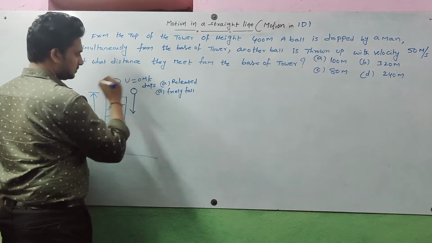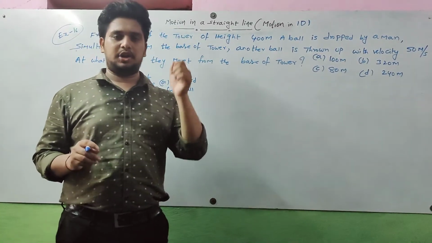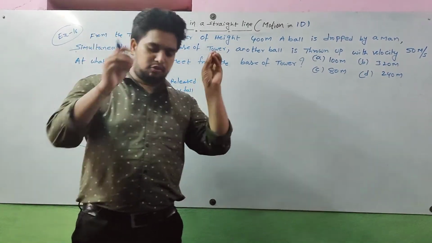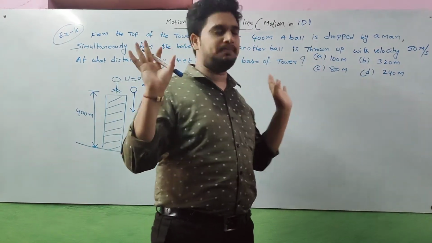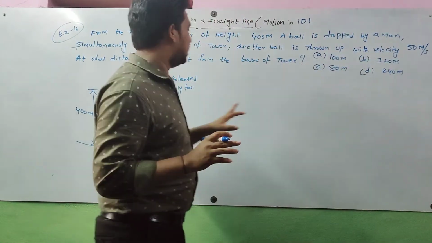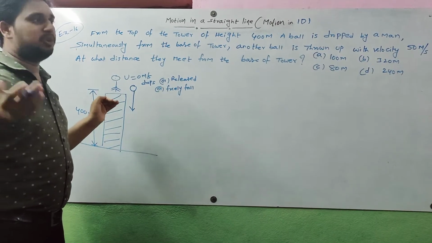If any body is freely falling, released or dropped, its initial velocity is 0 meter per second. If the question itself mentions drops, you should take initial velocity as 0. So the ball is dropped by a man, that means initial velocity is 0 meter per second. Now clear? Next we proceed to the next sentence.